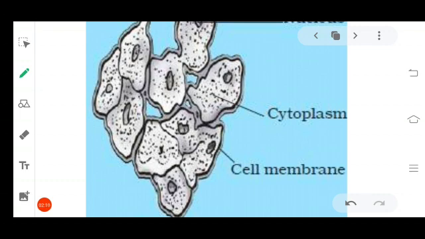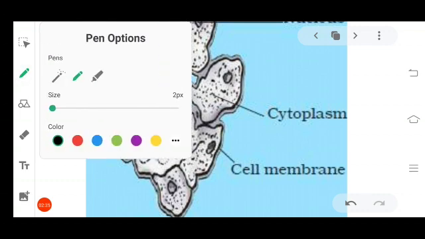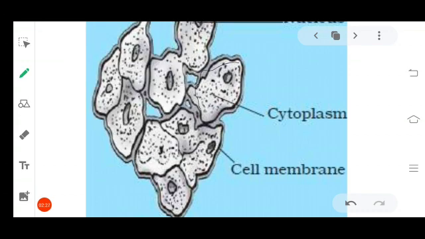Every living organism is made up of cells. The cells contain some chief parts. You can see the cells here. These are all examples of animal cells. So our body contains this kind of cells, and the cells are irregularly shaped. Every cell contains some jelly-like material inside, and that is what is called cytoplasm. Every cell is surrounded by an outer layer, and this outer layer is called the cell membrane. And also at the center of each and every cell there is a nucleus present.